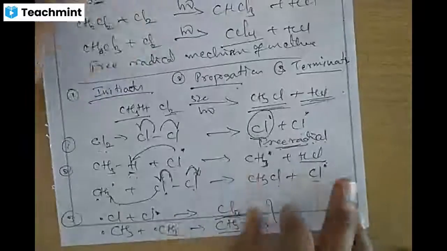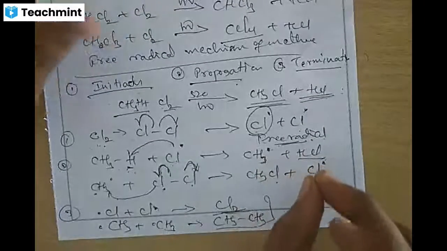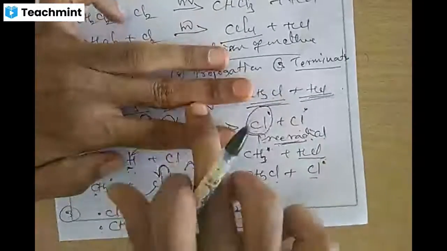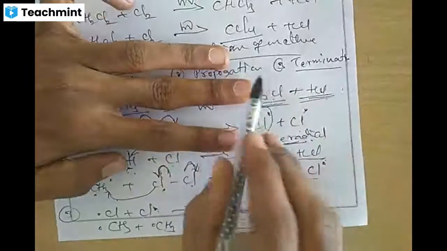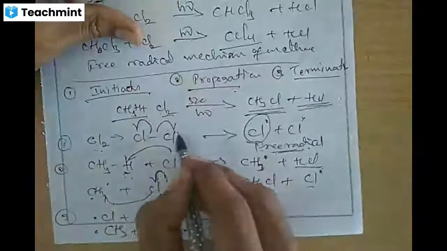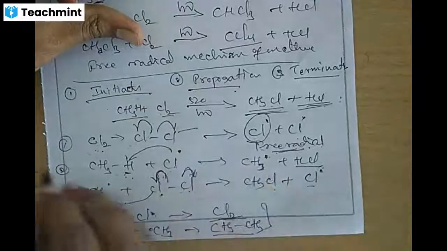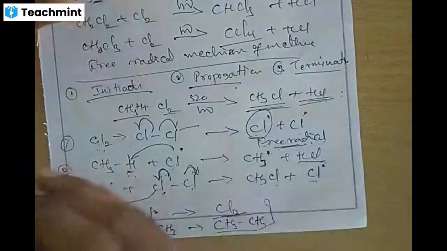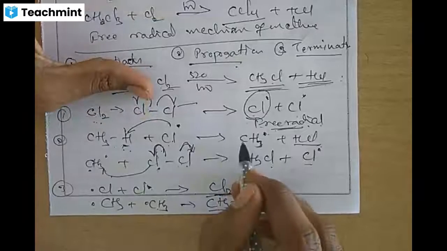This is an important free radical mechanism of methane, consisting of 3 steps: chain initiation, chain propagation, chain termination. Initiation begins, propagation carries the reaction forward, leading to the replacement of all hydrogen with chlorine.